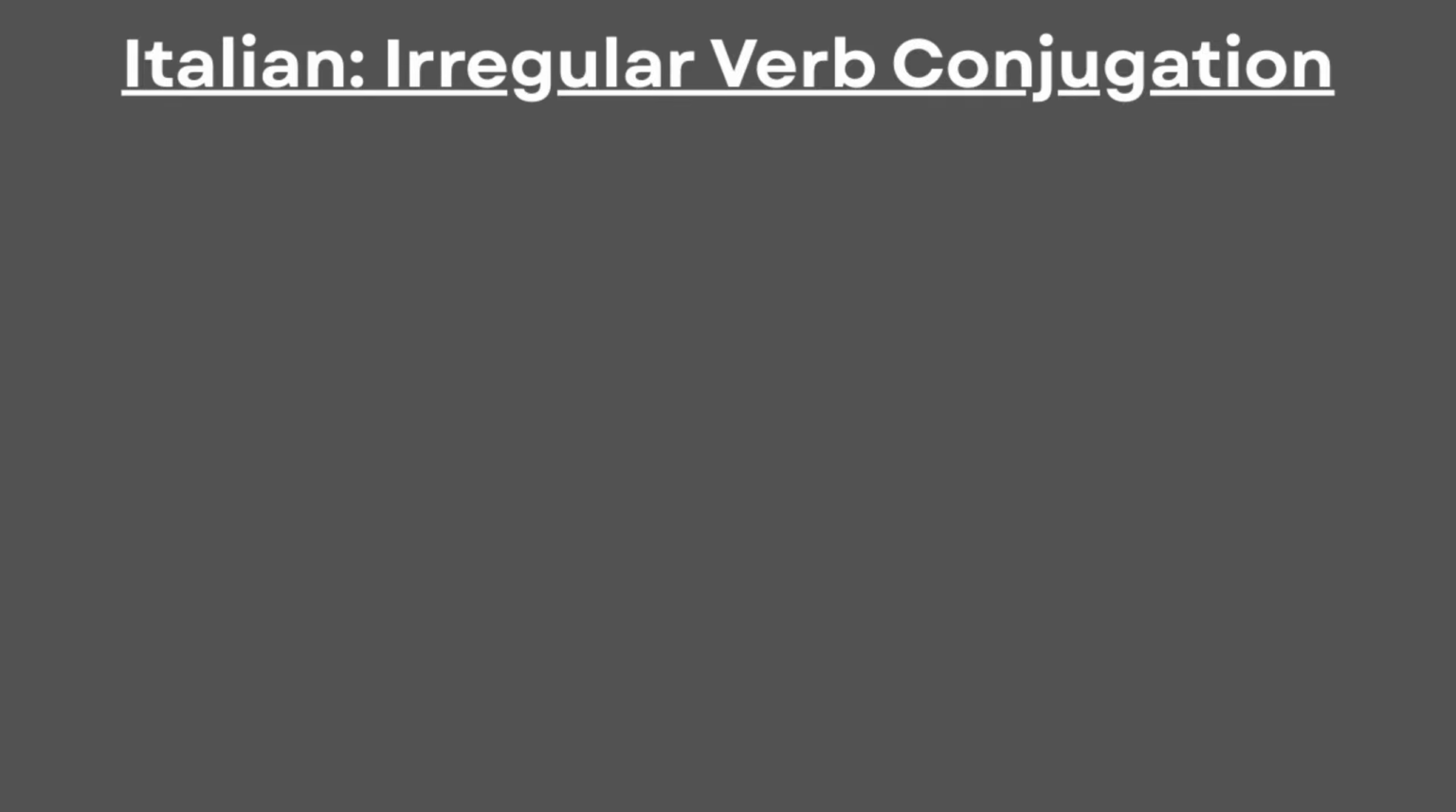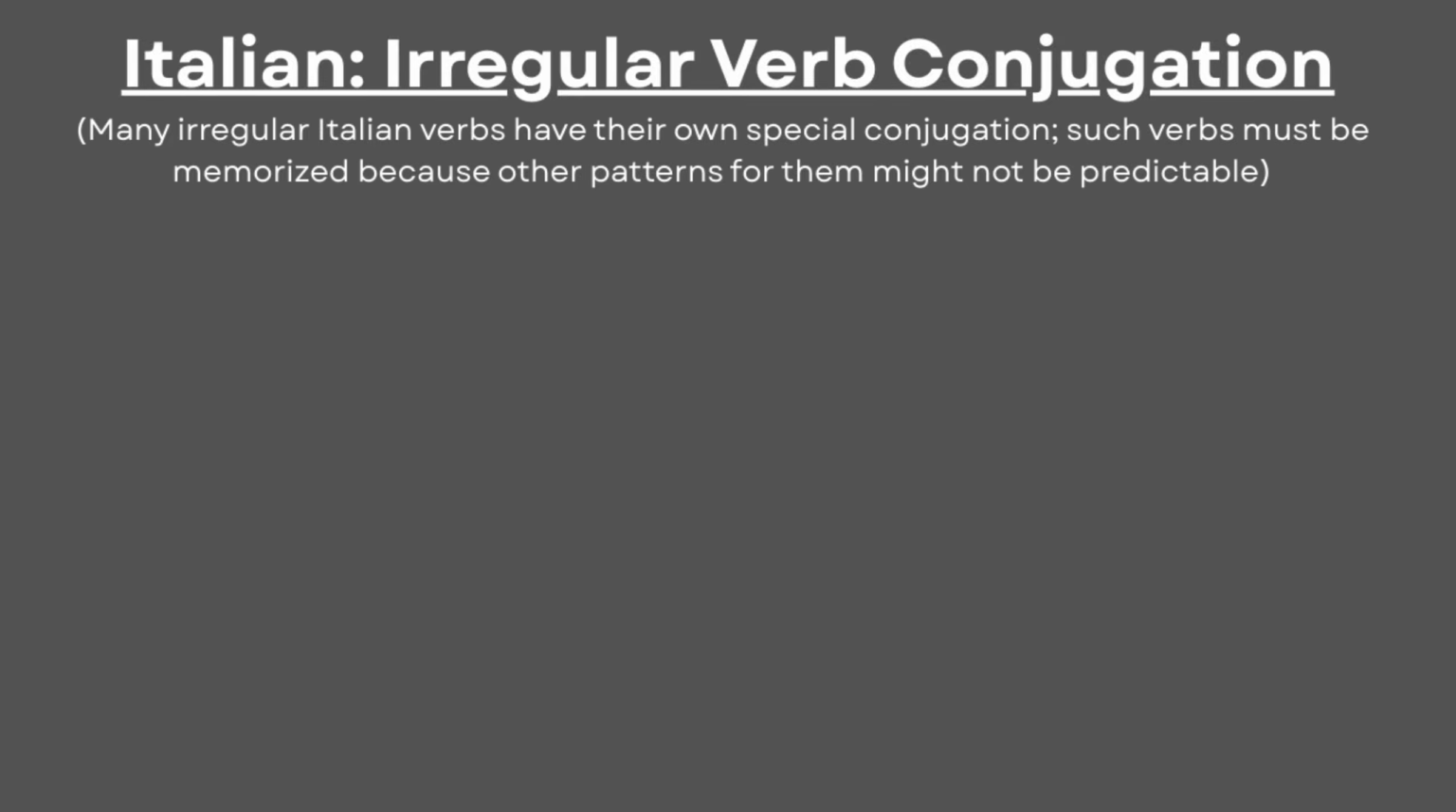Irregular present verb conjugation in Italian doesn't follow one fixed pattern. Instead, many irregular Italian verbs have their own special conjugation, which means that such verbs must be memorized, because other patterns for them might not be predictable.